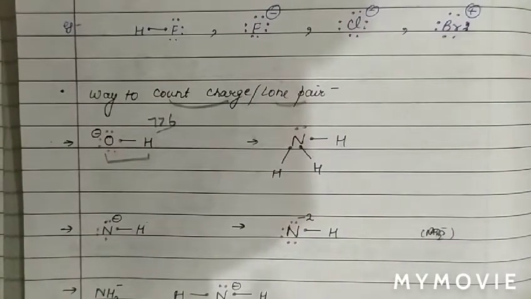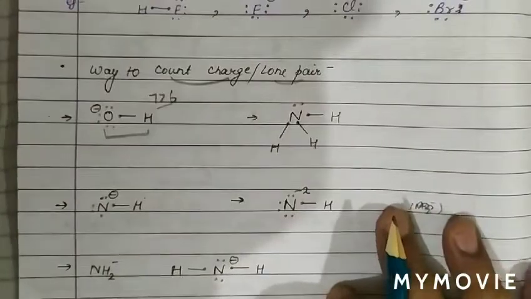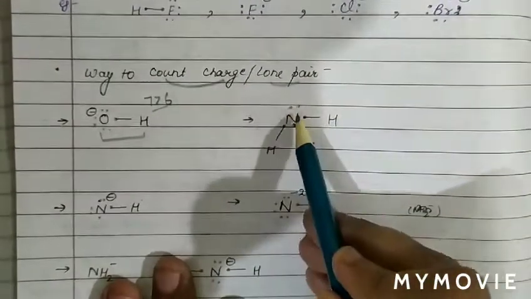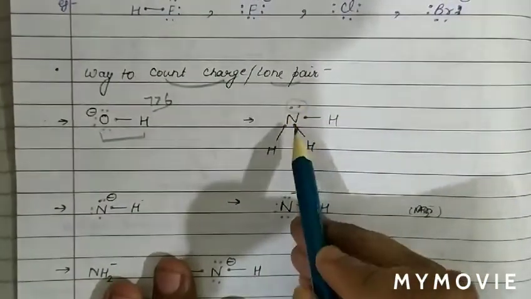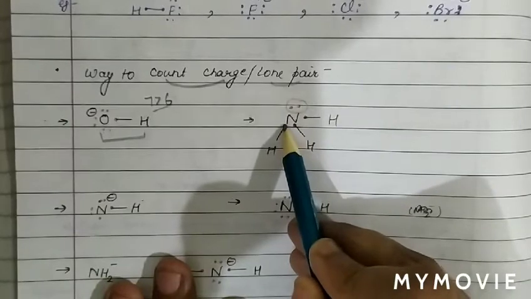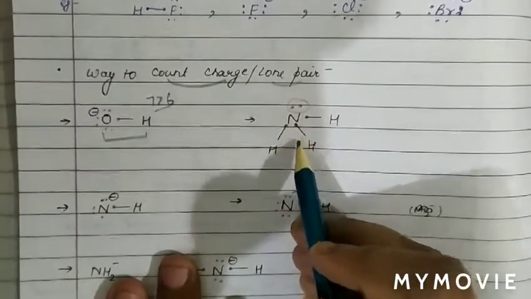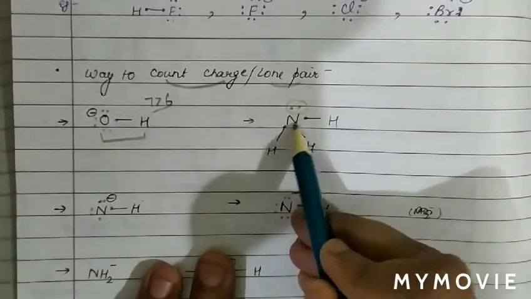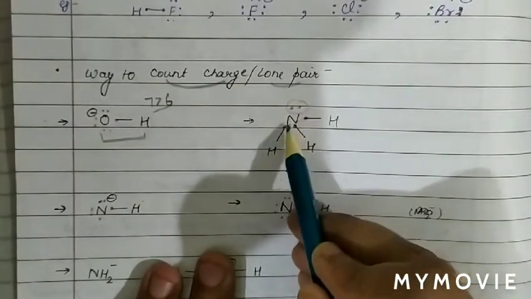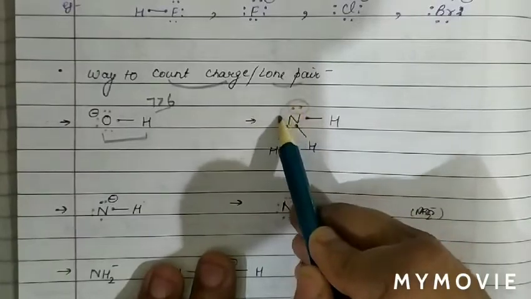Now see, in the case of NH3, what is the charge on nitrogen? As we can see, 3 electrons are forming bonds with hydrogen, so 1 2 3, and the lone pair 2, so basically 5 electrons.